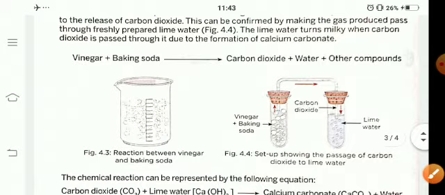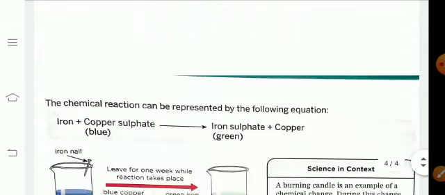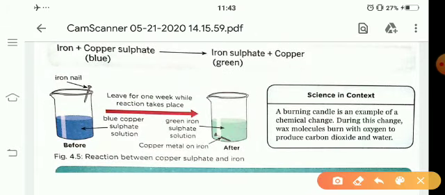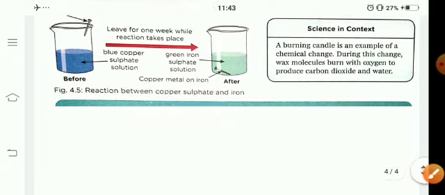Okay, and next example is reaction between copper sulfate solution and iron flakes. When iron reacts with copper sulfate, it forms iron sulfate and copper is released. Copper is separated from this solution, and this is known as chemical change, chemical reaction.